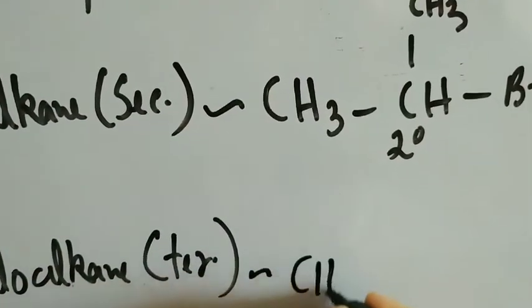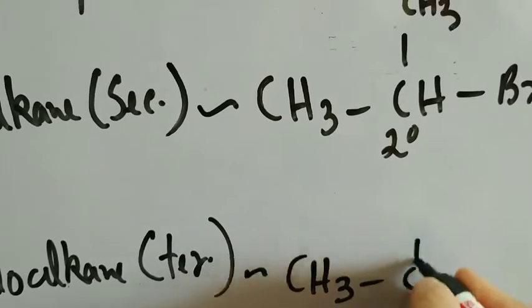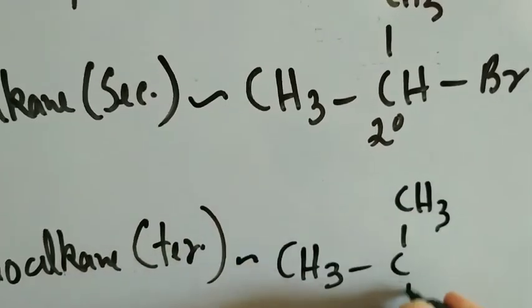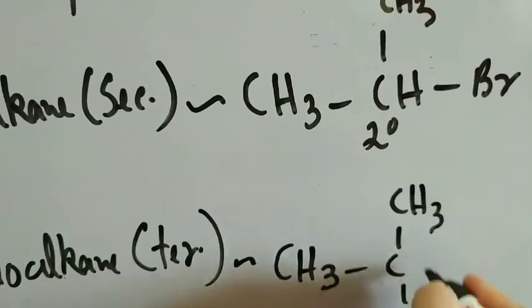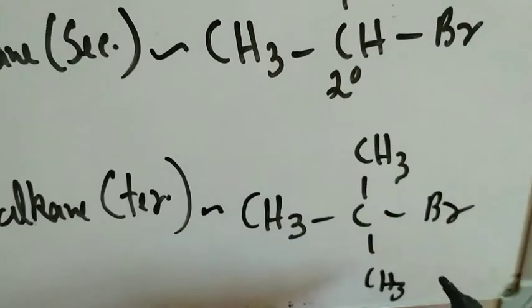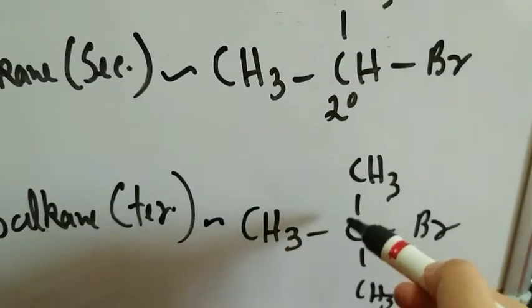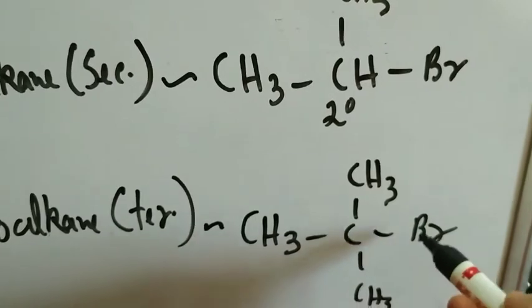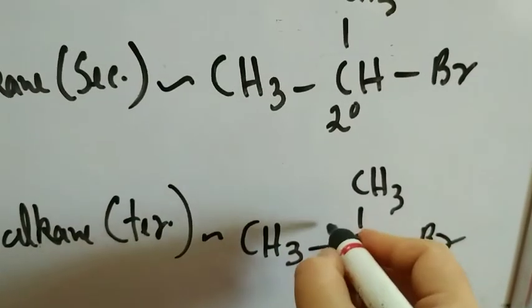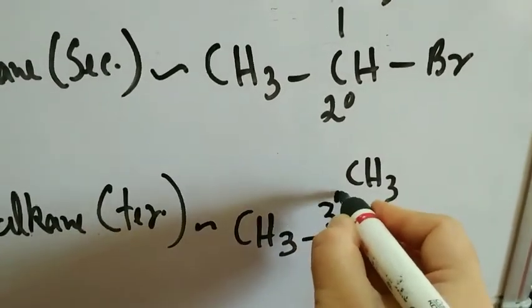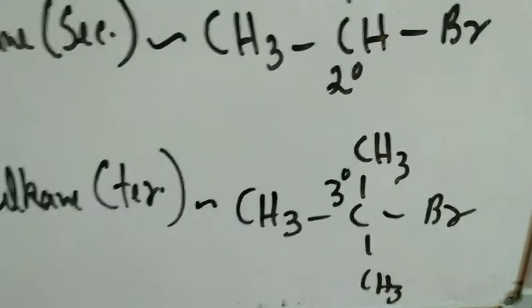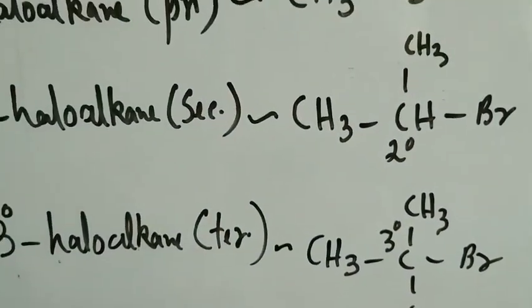And our tertiary would be (CH3)3CBr. It is a monohalogen derivative. Only one hydrogen atom has been replaced, and it has been replaced by a halogen atom. But which carbon atom is it linked to? It is linked to a 3-degree carbon atom. Therefore, it is a tertiary haloalkane.